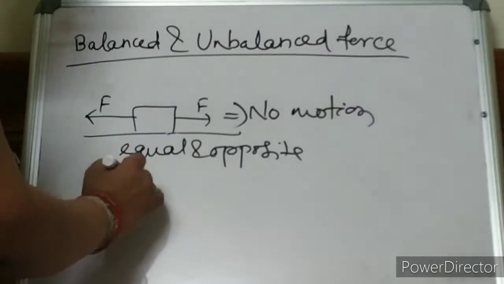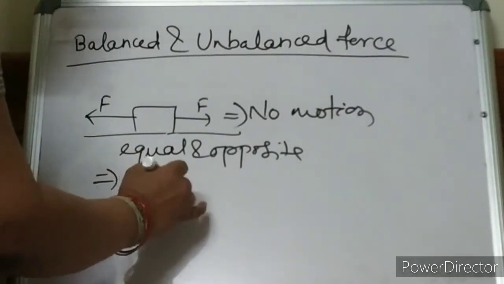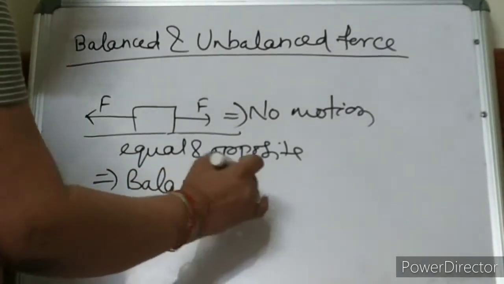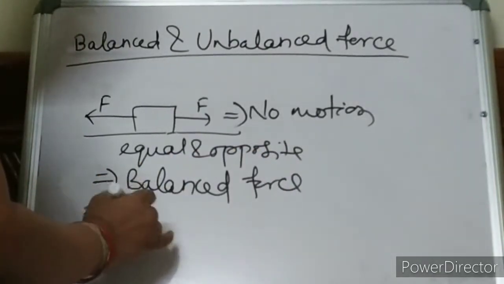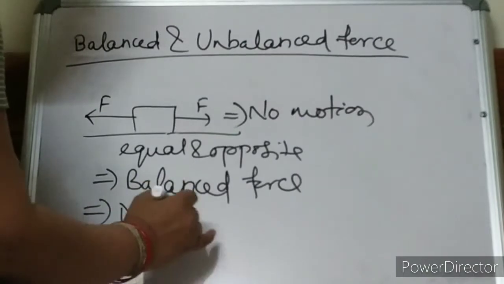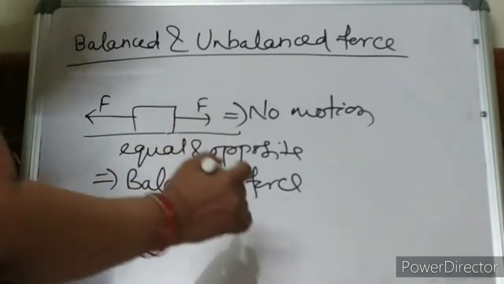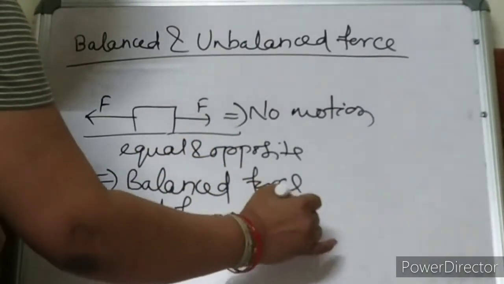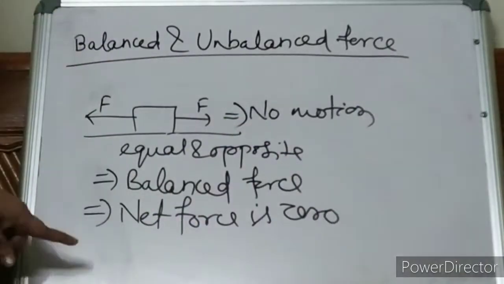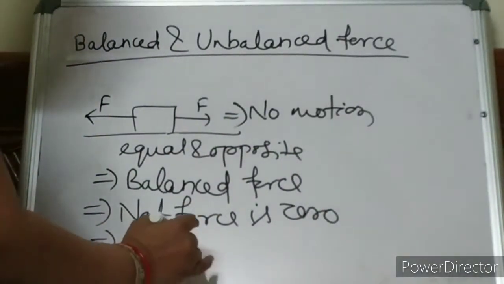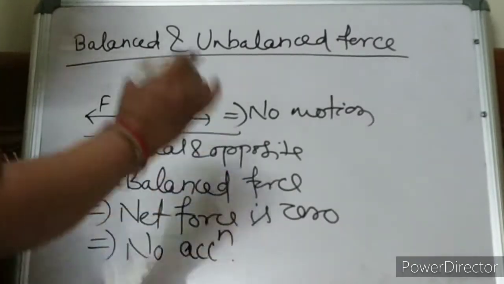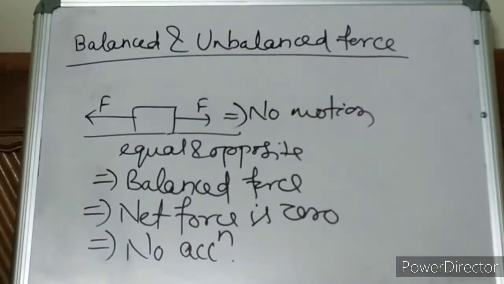This is called balanced force. Force is balanced. That means the resultant force or net force is 0. When there is no net force, that means there will be no acceleration. You already know what acceleration is.